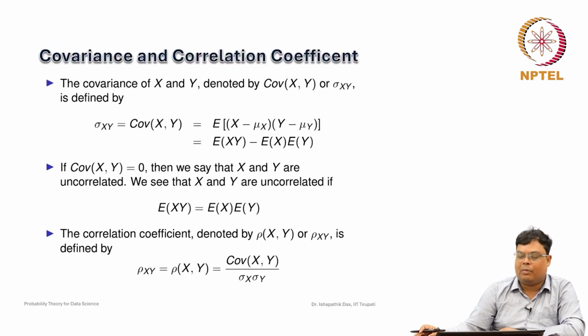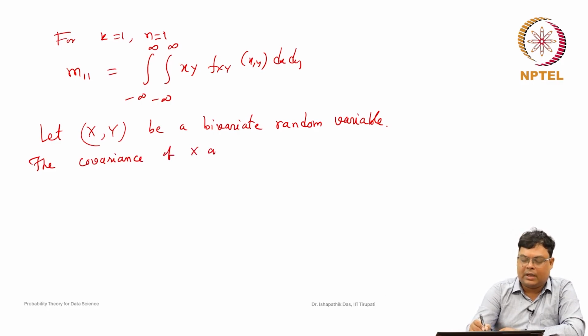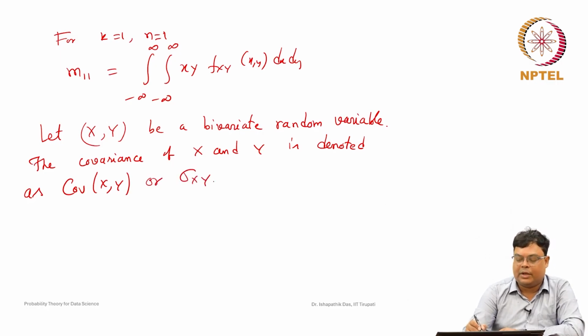The covariance of X and Y, or between X and Y, is denoted by cov X Y or sigma X Y, and is defined by this relation.